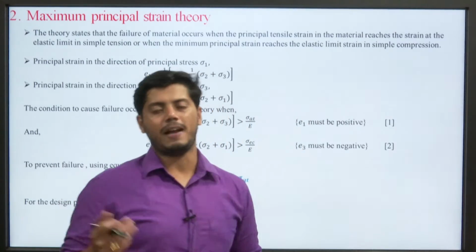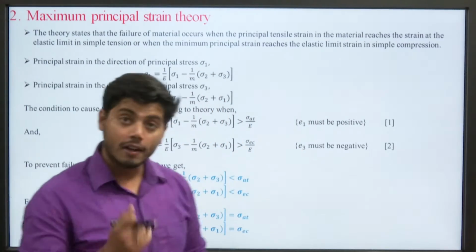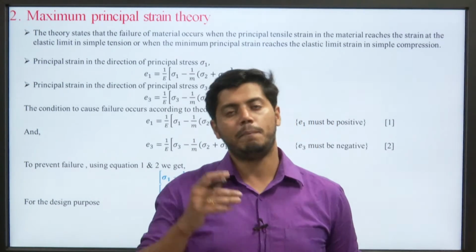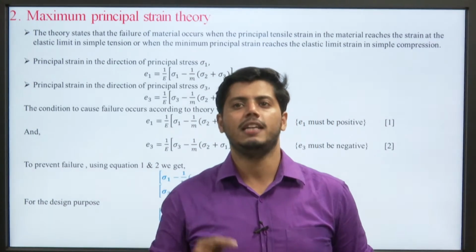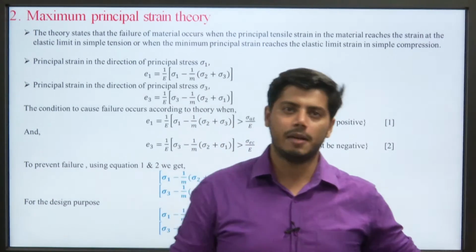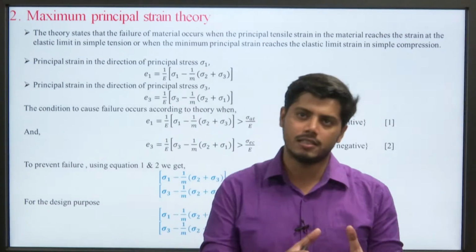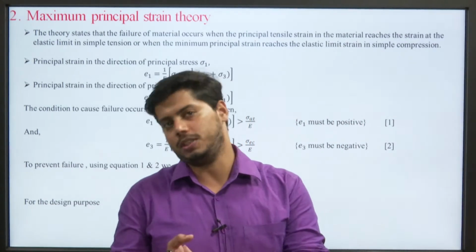Now, the next theory is the maximum principal strain theory. According to this theory, the failure of a material occurs when the principal tensile strain in the material reaches the strain at the elastic limit in simple tension, or when the minimum principal strain reaches the elastic limit strain in simple compression.